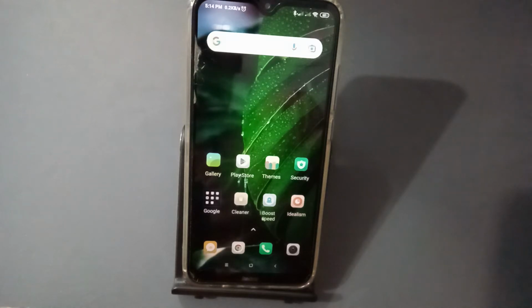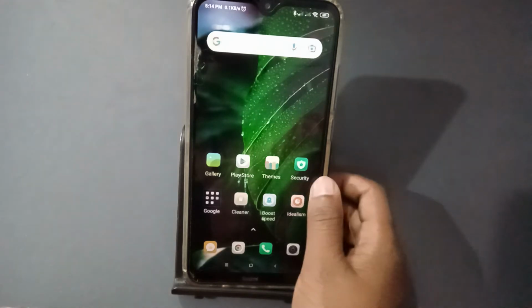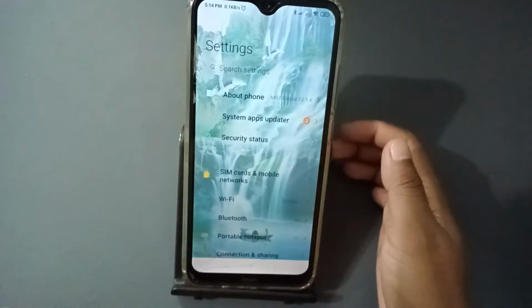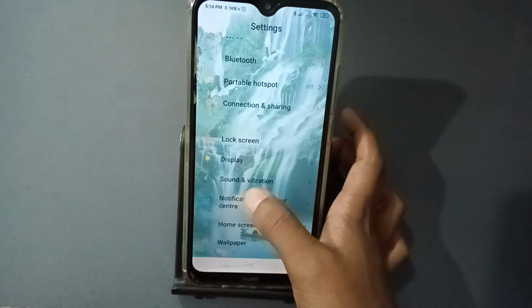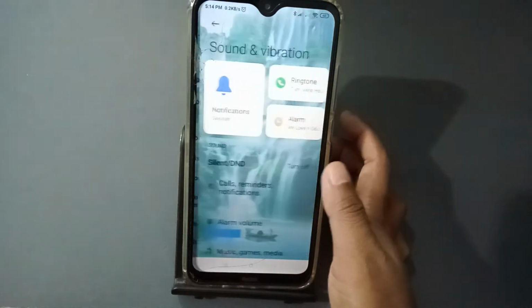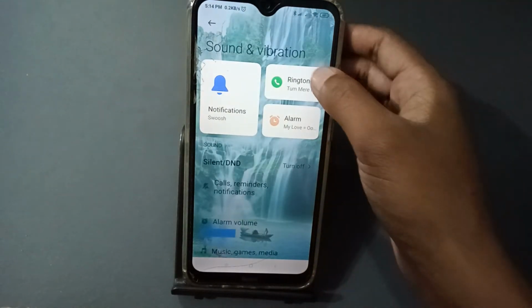So let us start the video. First of all, you have to move to the settings. You have to press settings, then come down and press sound and vibration. You have to press it. So you have to press this ringtone.